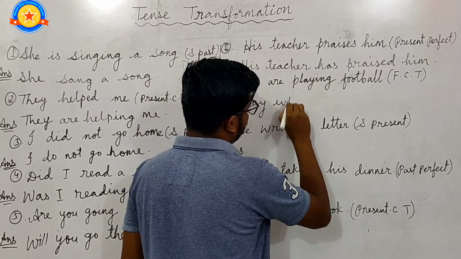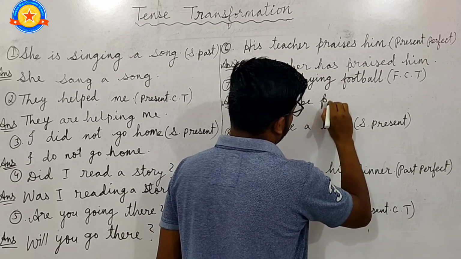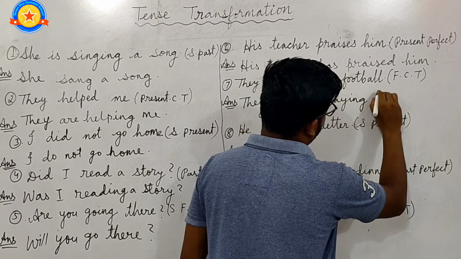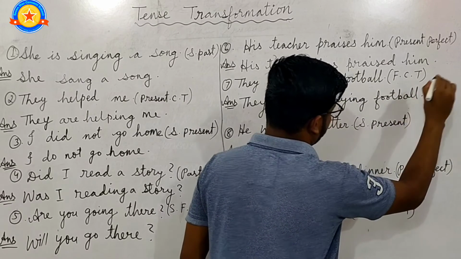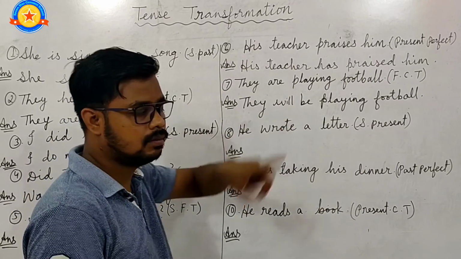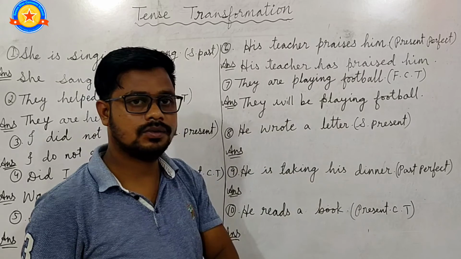They will be playing football. So this sentence now became future continuous tense. They will be playing football.